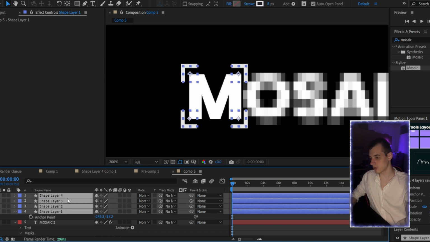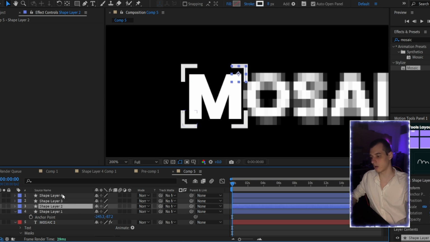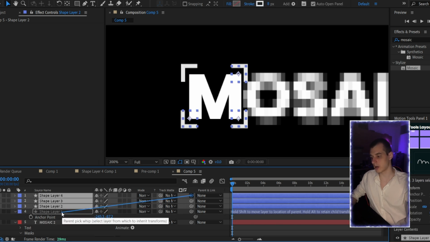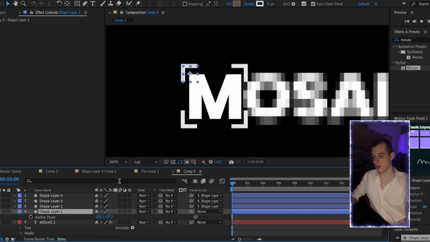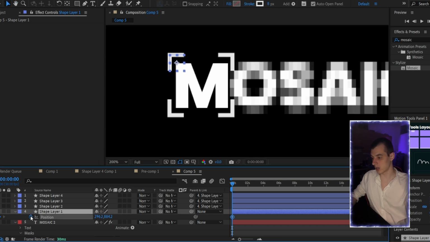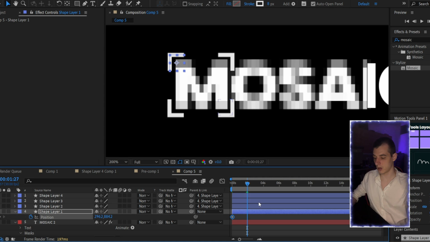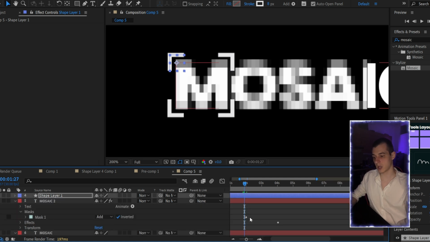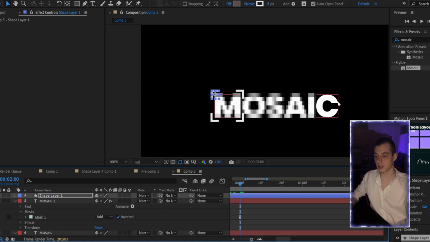Let's pre-compose all these layers, or you can even link all these 3 layers to the first one, so you will be able to move it together, for example, as you can see now, yeah. So we can make it in this way too. So I'm going to press the keyframe for our position, and let's go to the second and drag it here.